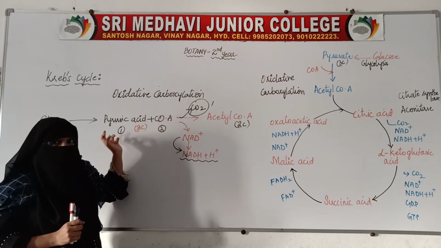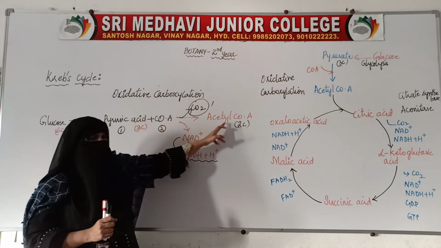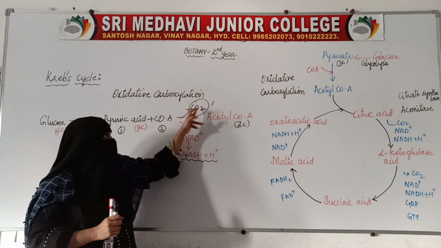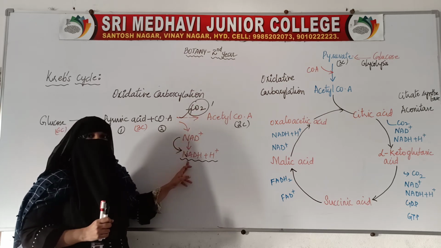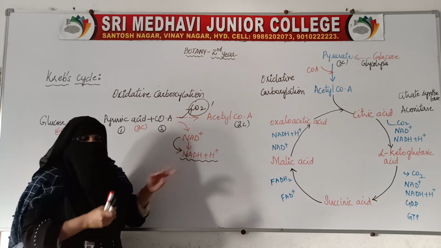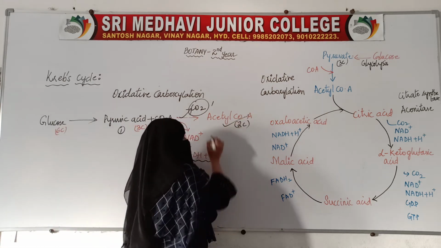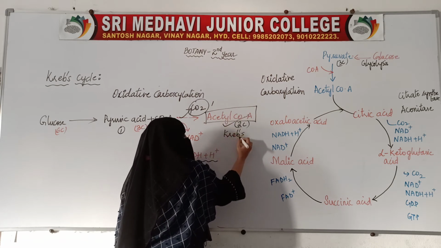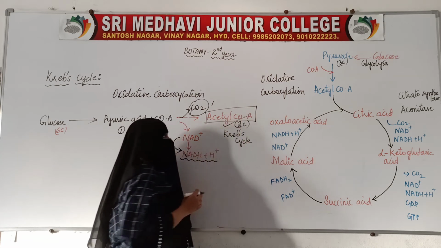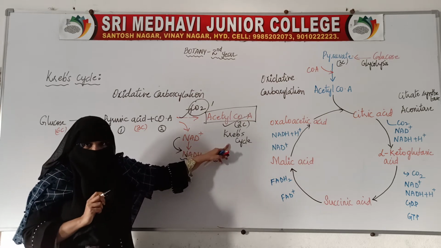After glycolysis, pyruvic acid combines with coenzyme A and changes into acetyl coenzyme A with the release of carbon dioxide, and NAD plus changes into NADH plus H plus. Now this acetyl coenzyme A will enter into the Krebs cycle.